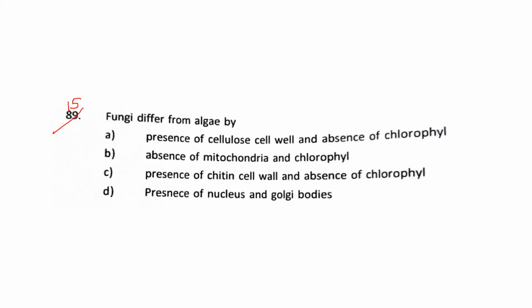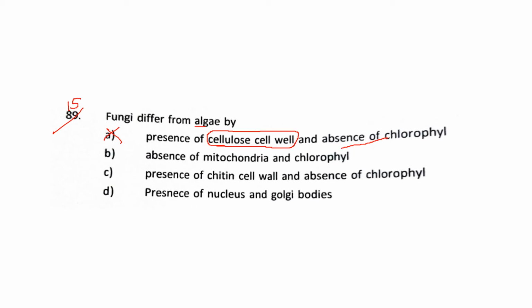Question number 15. Fungi differ from algae by A. Presence of cellulosic cell wall and absence of chlorophyll. Well, let me tell you that algae also have a predominantly cellulosic cell wall. Fungi also have a cell wall, but it is made of chitin, not cellulose, and cellulose is present in algae. So this is not the difference. Yes, absence of chlorophyll is a difference, but this won't be the answer.